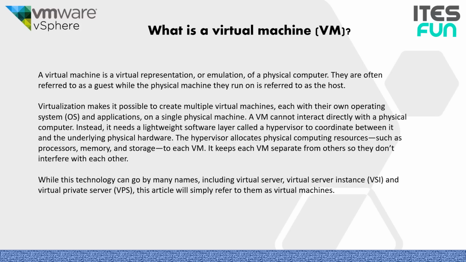The hypervisor allocates physical computing resources such as processor, memory, and storage to each virtual machine. It keeps each VM separated from others so they don't interfere with each other. While this technology can go by many names, including virtual server instance, or VSI, and virtual private servers, this article will simply refer to them as virtual machines.